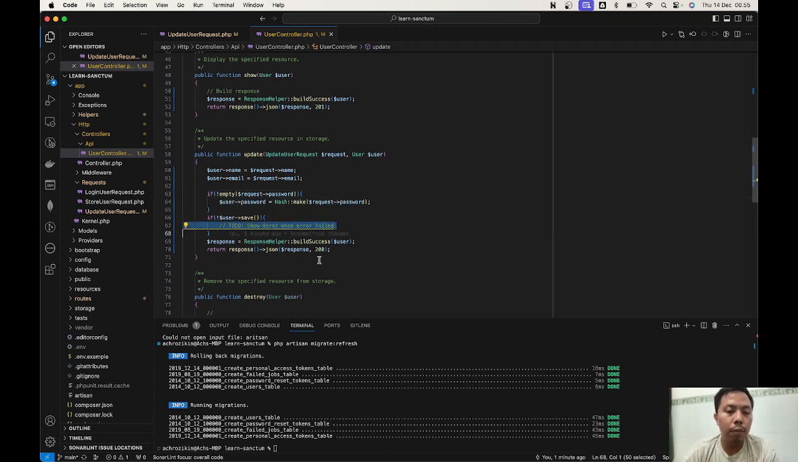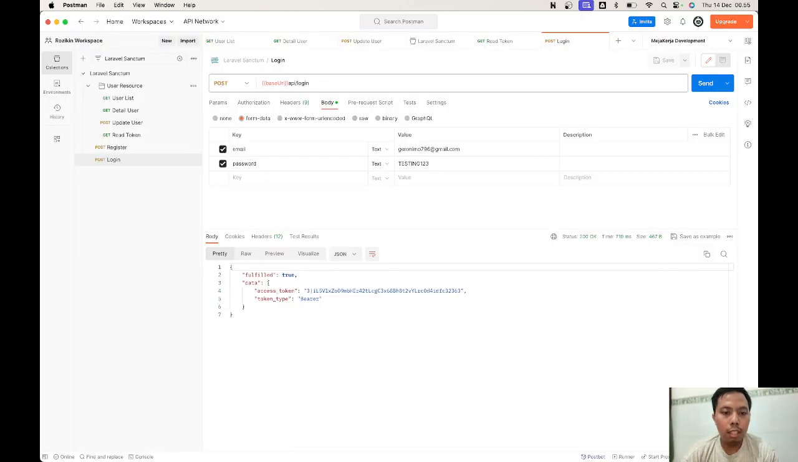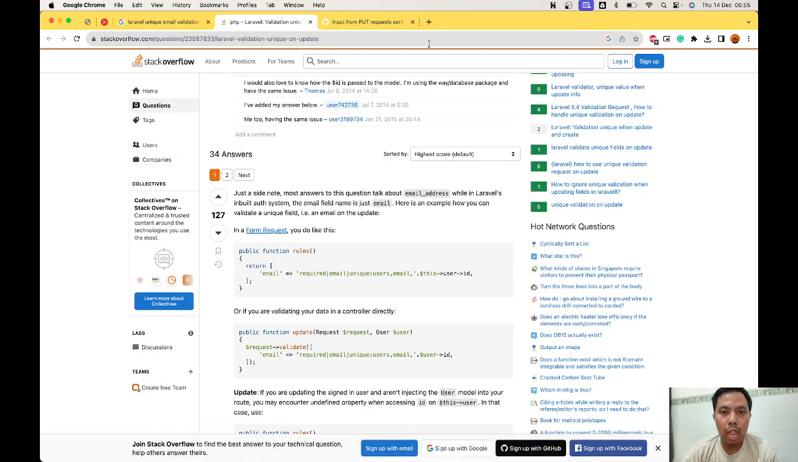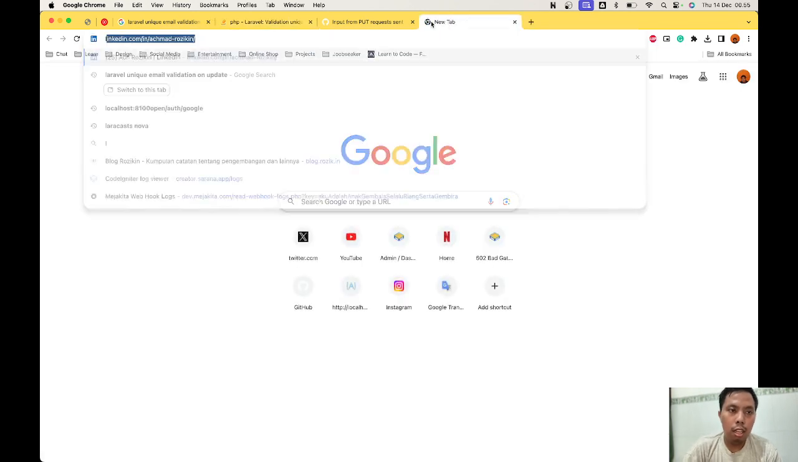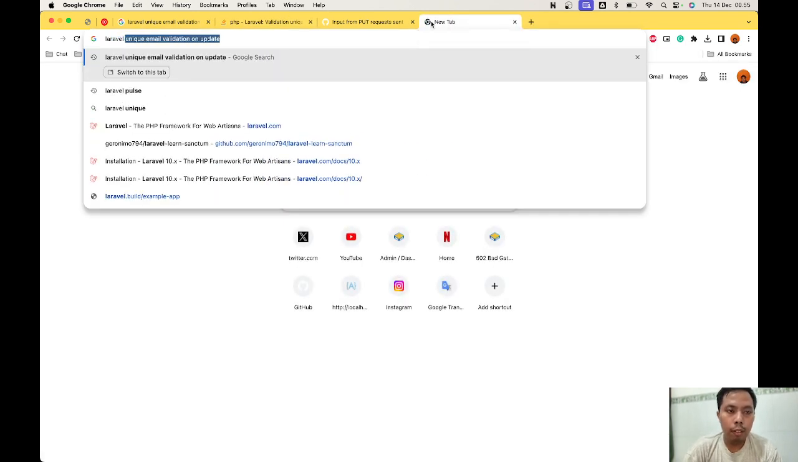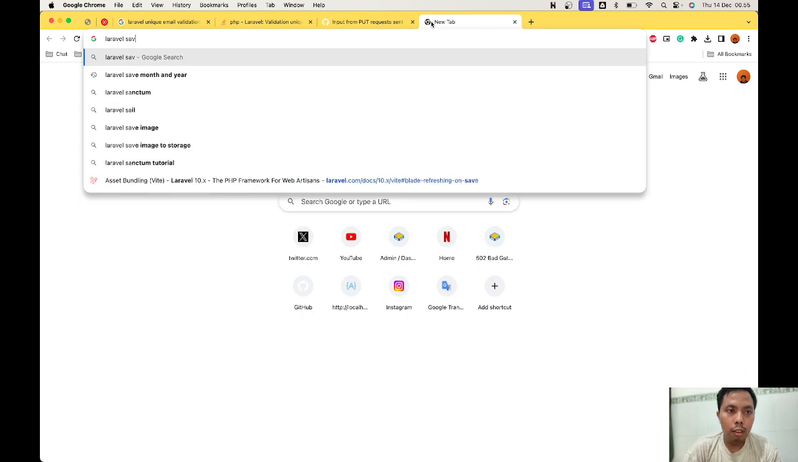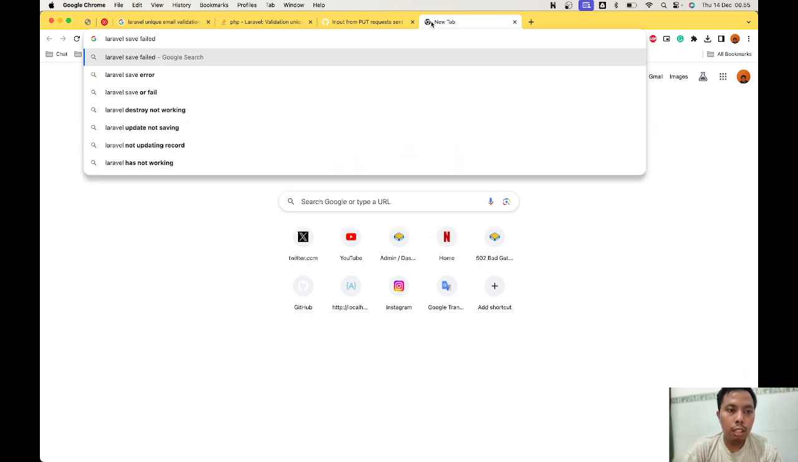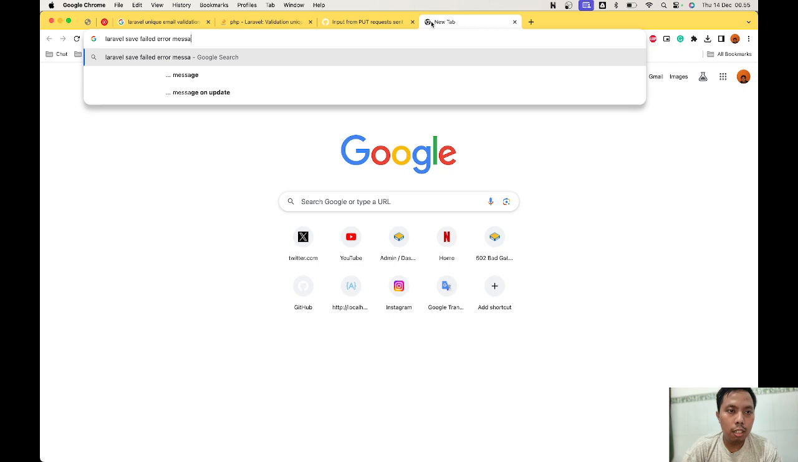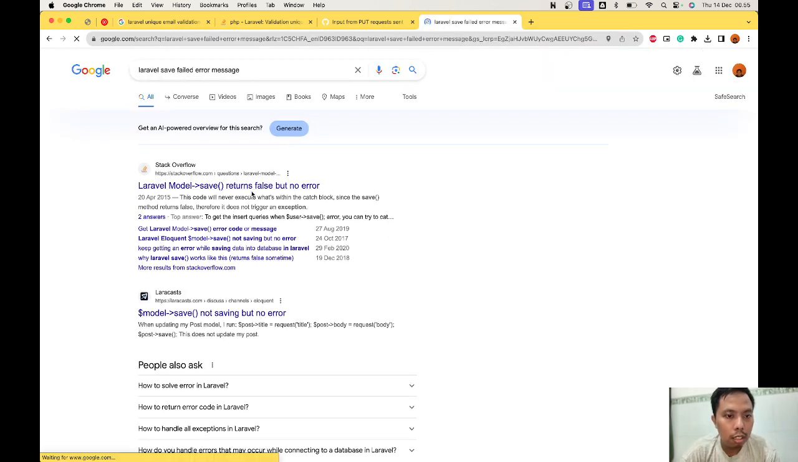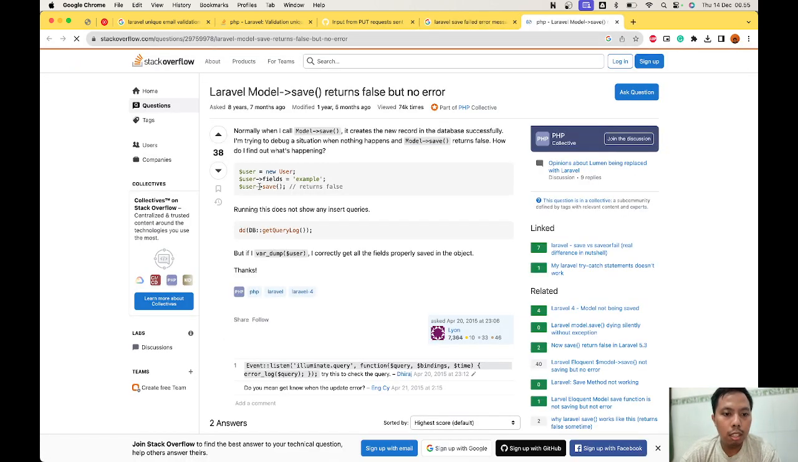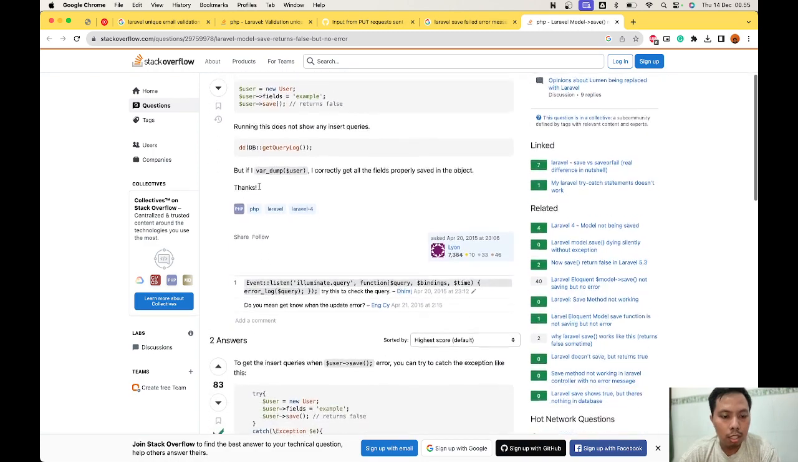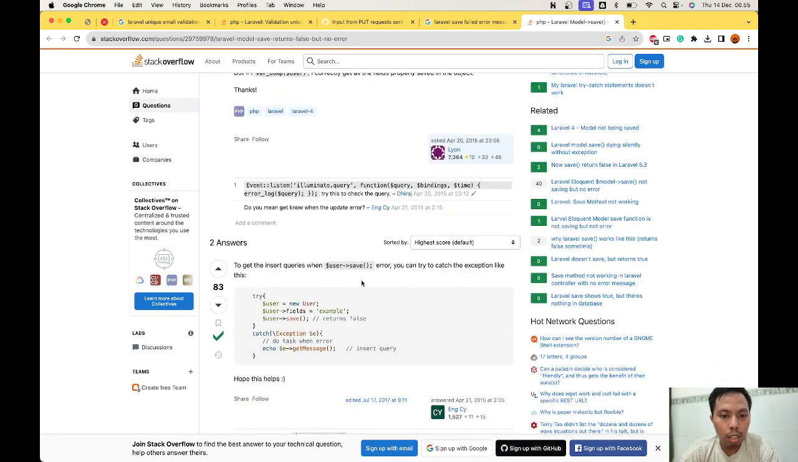Show error when saving file. How to use this? Let's solve our problem with Google. Laravel save file error message. Let's try this. To get the insert query save error, you can type the catch. Okay, I see.